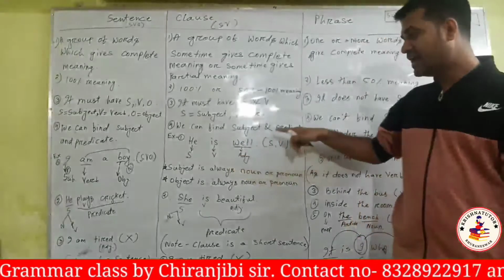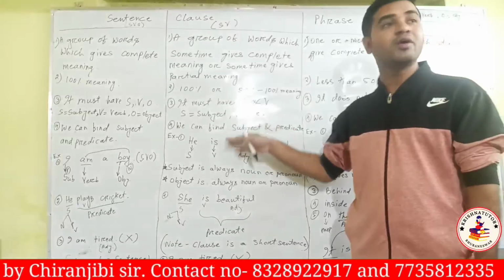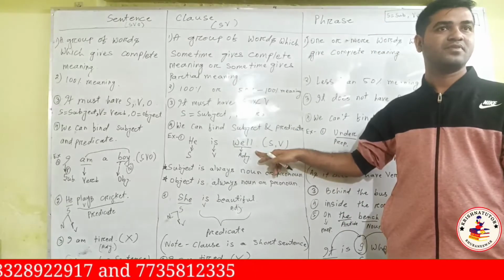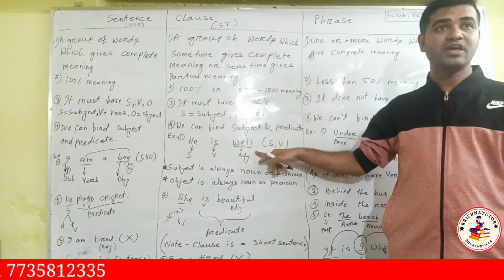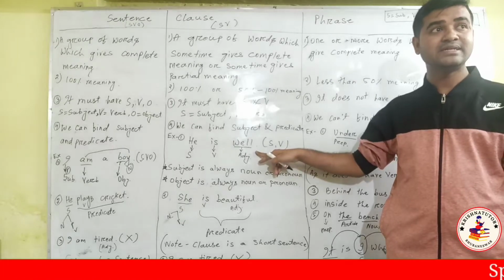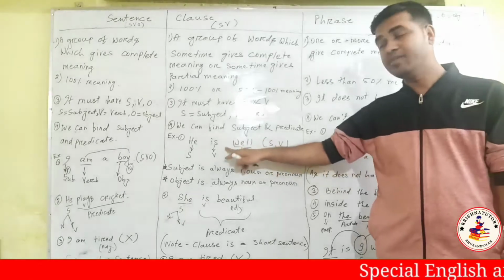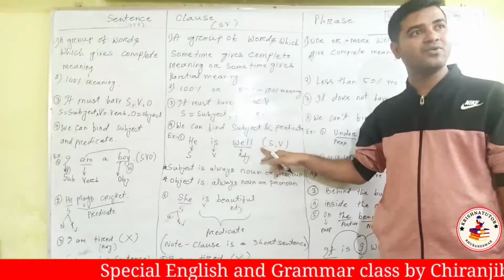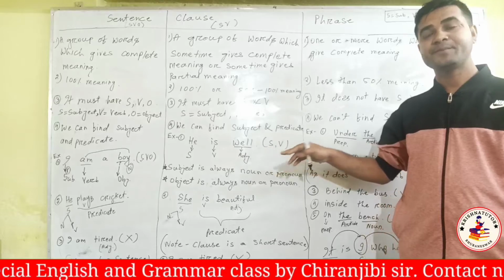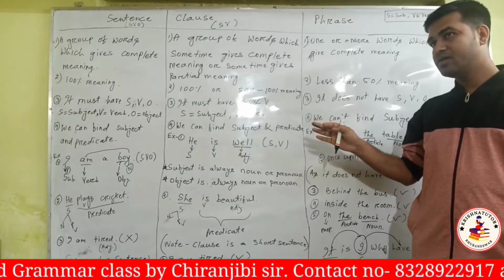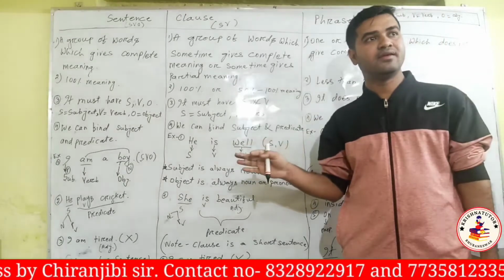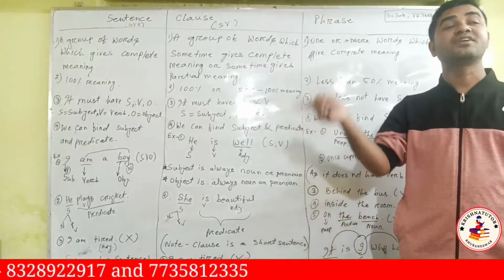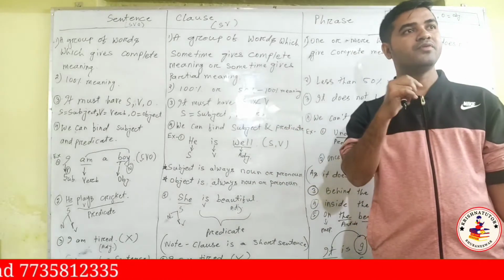If we don't put an article and we talk about health, in that case it is an adjective. If I say there is a well, it's a noun. But if I say he is doing well, in that case it is an adverb, a describing word of a verb.